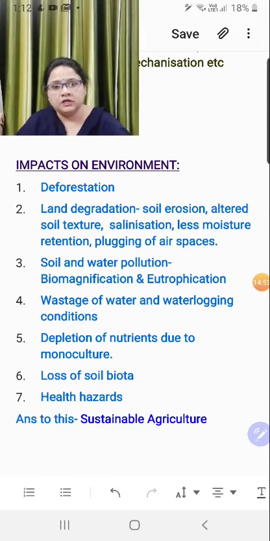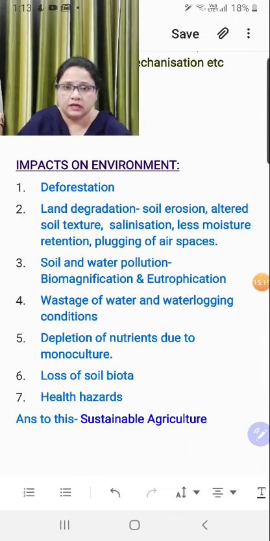Right. Another impact is wastage of water, because macro irrigation is there, so all the water is not absorbed by the root, some water runs off too, so it is wasted. And much water, if suppose there is a flat plane, there is no inclined plane, in that case water logging condition could be there, right? Then you have depletion of nutrients due to monoculture. I have already explained why monoculture goes for depletion of a particular nutrient in an area.